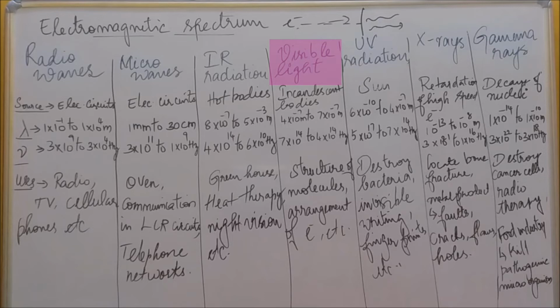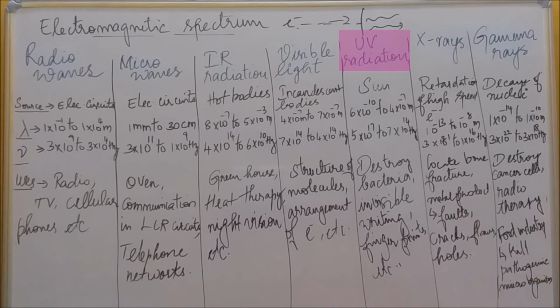And the next one is ultraviolet radiation, that is UV radiation. The main common thing is that it is produced from the sun, and the main source is the sun. The wavelength range is 6 into 10 power minus 10 meter to 4 into 10 power minus 7 meter, and the frequency range is 5 into 10 power 17 hertz to 7 into 10 power 14 hertz. This is the wavelength and frequency range for ultraviolet radiation.